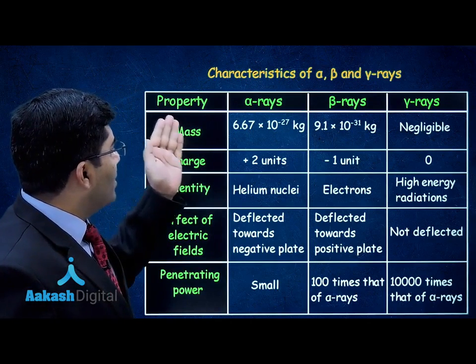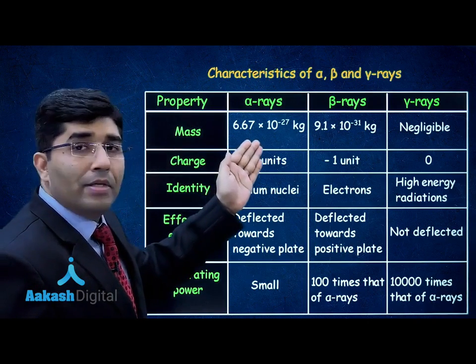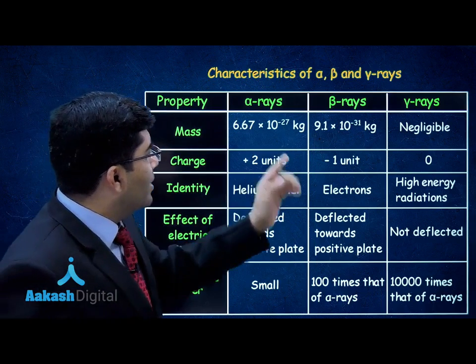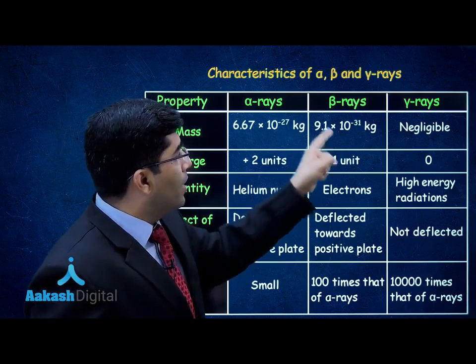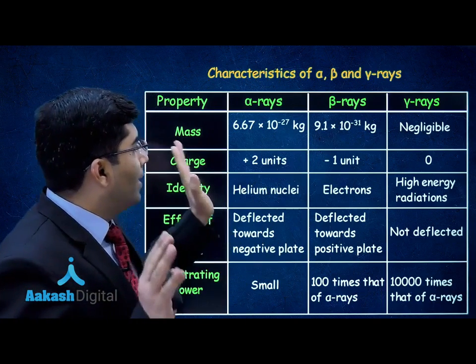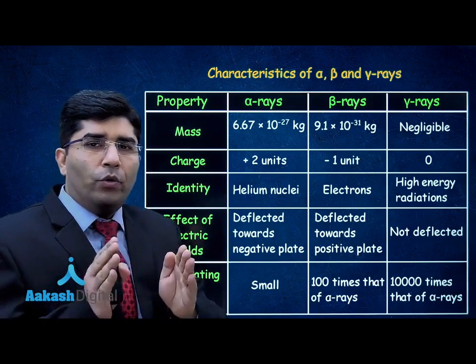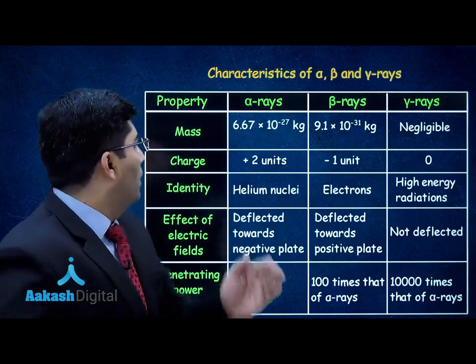Mass of the alpha rays is 6.7 into 10 to the minus 27 kg. Beta rays is 9.1 into 10 to the minus 31 kg. It means that electrons are present in the beta rays. Gamma rays mass is negligible. The charge on alpha rays is plus 2 units, that is 2 into 1.6 into 10 to the power minus 19 coulomb.